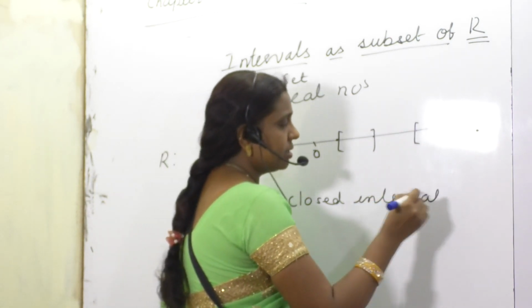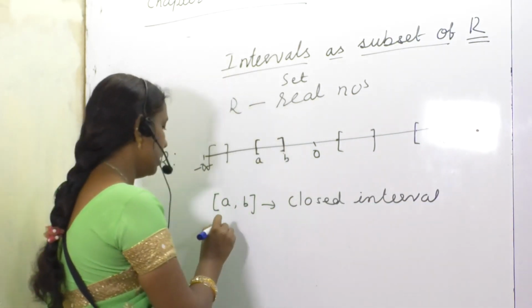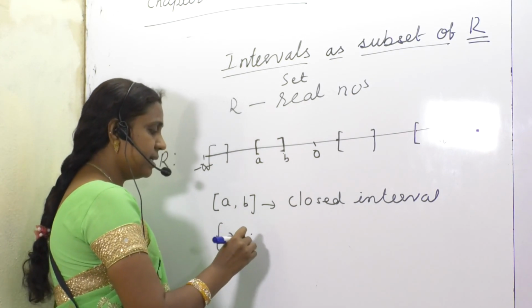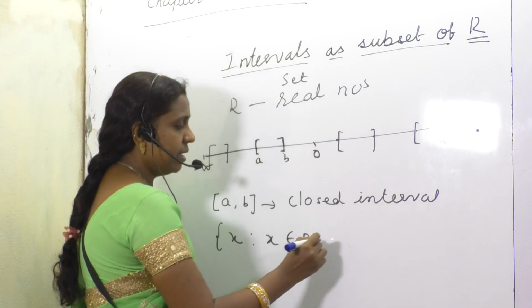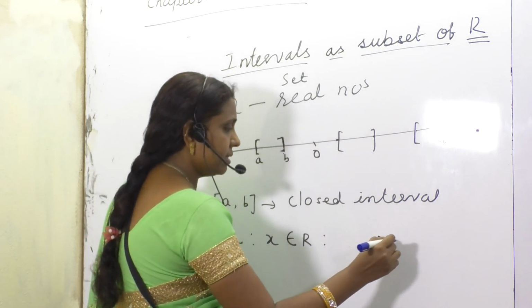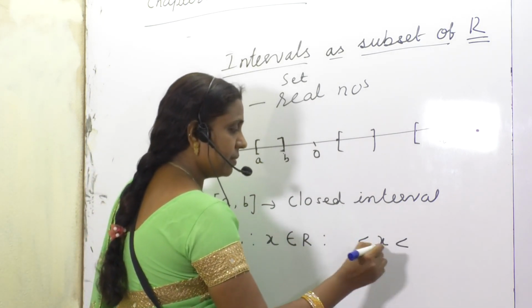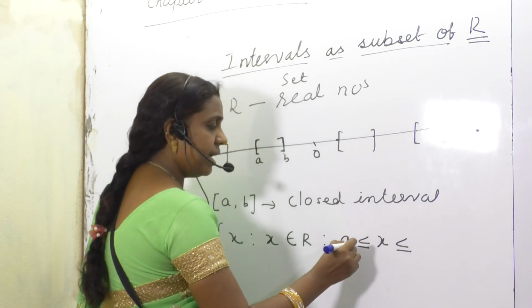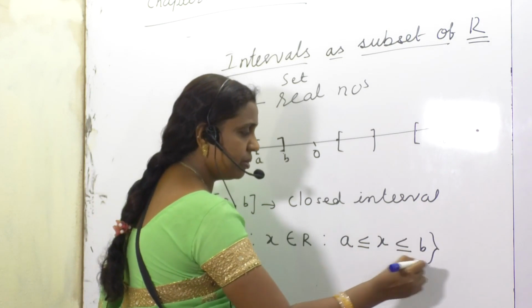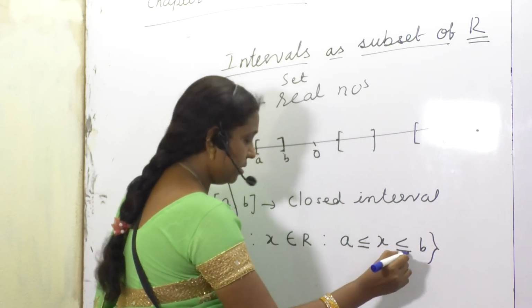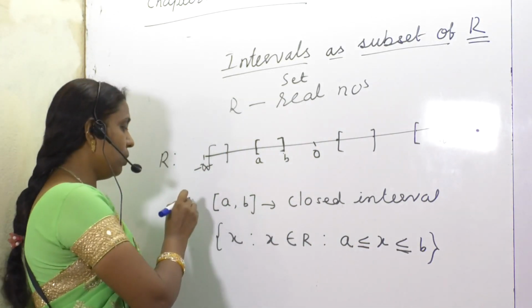Closed interval means, say, the set of x such that x belongs to the real line and x is greater than or equal to A, less than or equal to B. So because of this reason, we say it's a closed set.